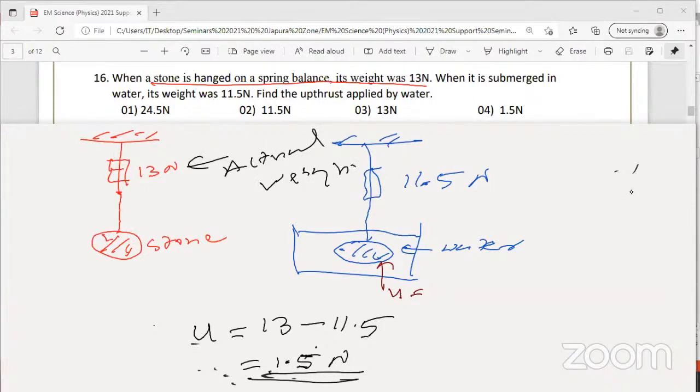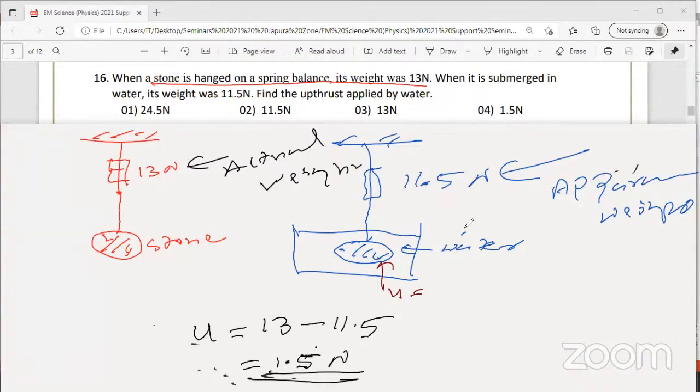Why has the weight decreased, by how many? By 1.5 Newton. That is due to the upthrust. That means this is called apparent weight. Actual weight is 13 when it's hung in air. When it is immersed in water, it has decreased up to 11.5. Why has the weight decreased?